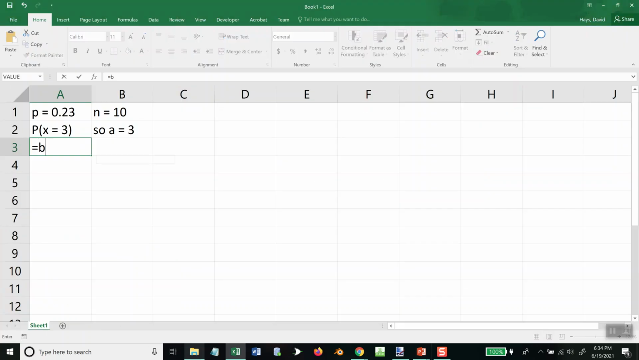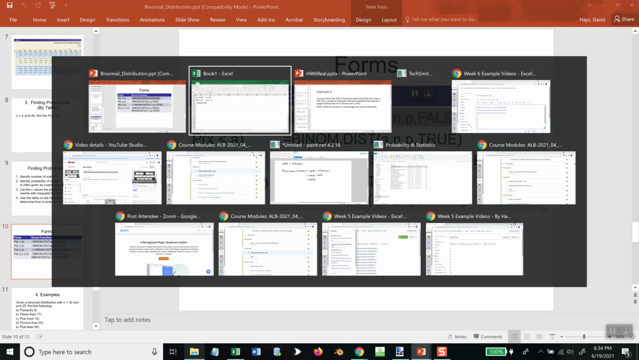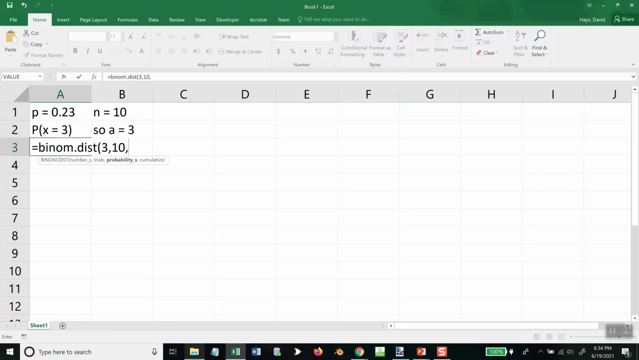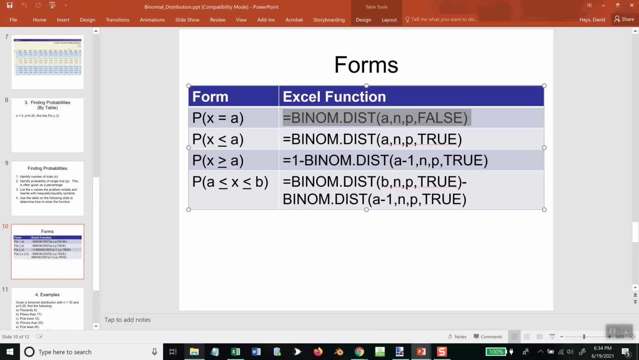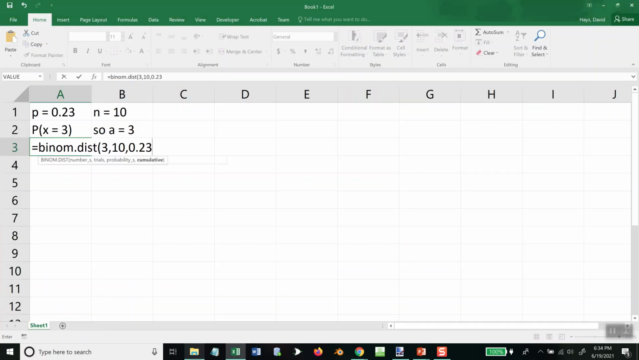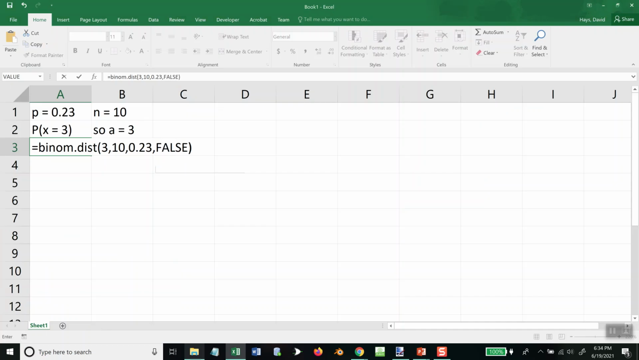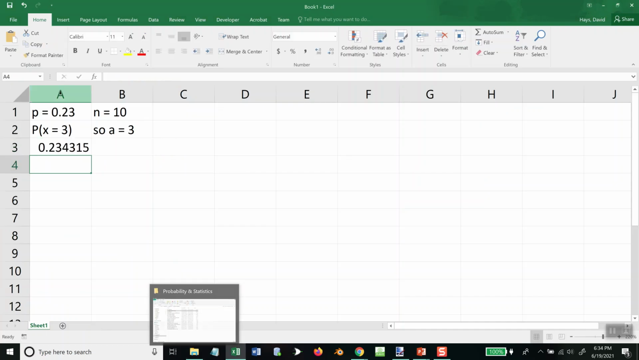So equals binom.dist, and then A, which is 3, and then N, 10, P, which is 0.23, comma, and then false. Change it to percent, round to one decimal place, that'd be 23.4%.